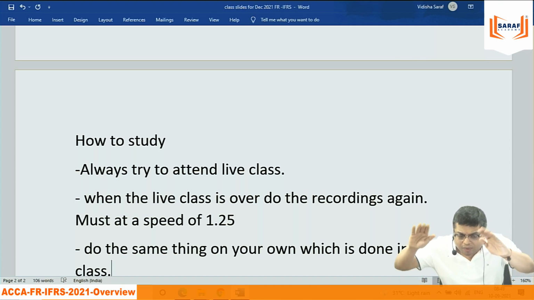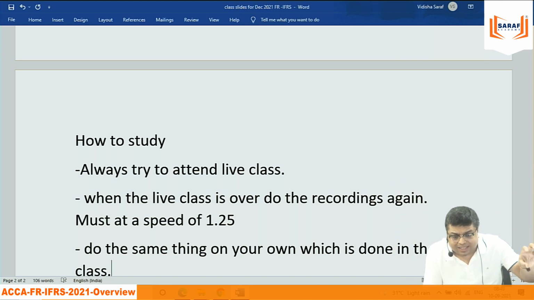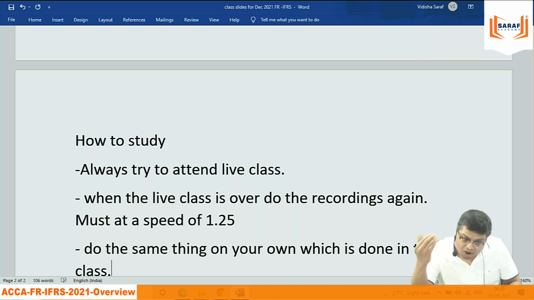I am not considering you as a super fast, brilliant, normal, average student. So you will find that the same thing you have done in the live class, recorded again, still you are not able to do. But do it on your own. Don't see the solution. After doing it, check the solution which I have done in the class, which the institute has done. By seeing the solution, you will understand in seconds.